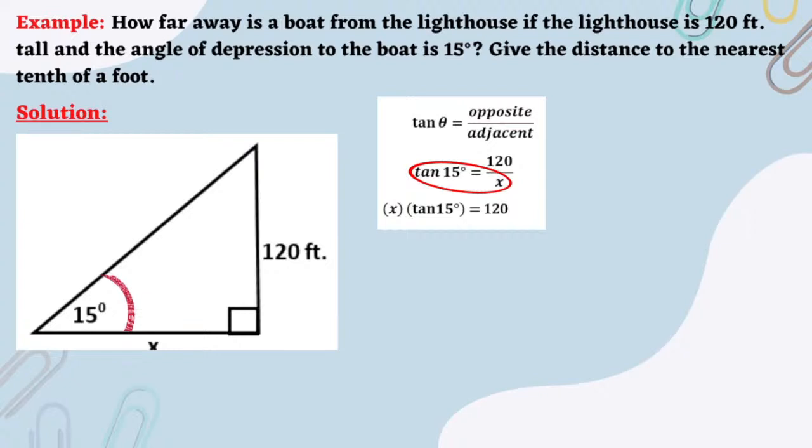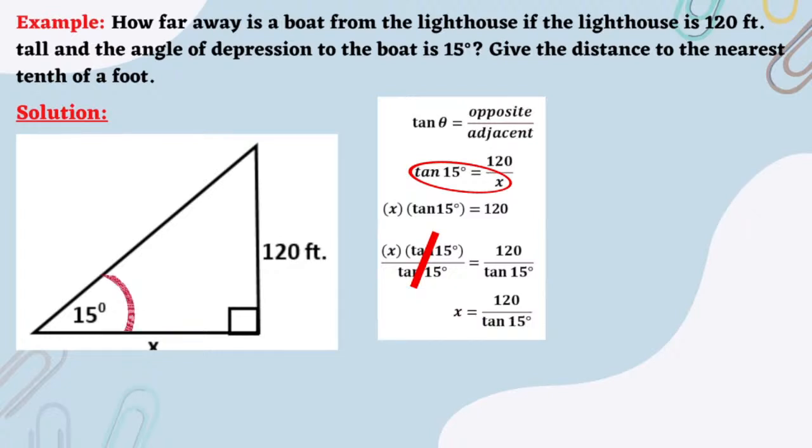So we now have x times tangent 15 degrees over tangent 15 degrees is equal to 120 over tangent 15 degrees. Simplifying, we can cancel out tangent 15 degrees in the numerator and tangent 15 degrees in the denominator. So we now have x left. So we now have x is equal to 120 over tangent 15 degrees. Tangent 15 degrees is equal to 0.2679. So we now have x is equal to 120 over 0.2679.